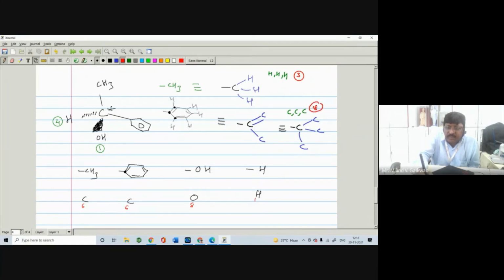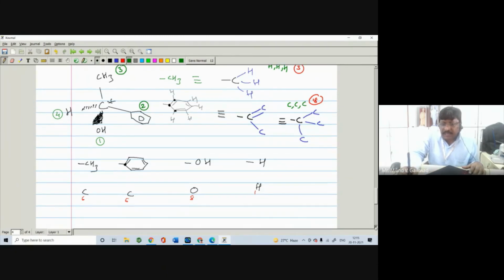So 18 is more than 3, which means we have to give the higher priority to the benzene nucleus as compared to the methyl. In this case the second priority goes to the benzene nucleus, and the third priority to the methyl. So in this way you have to assign the priority. Now you know how to assign the priority.